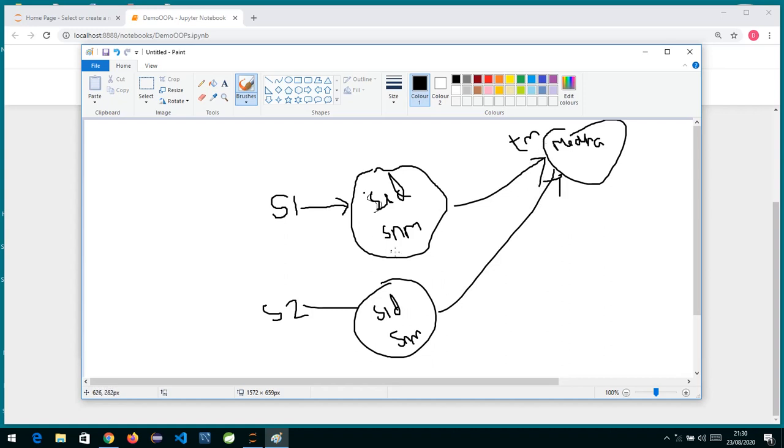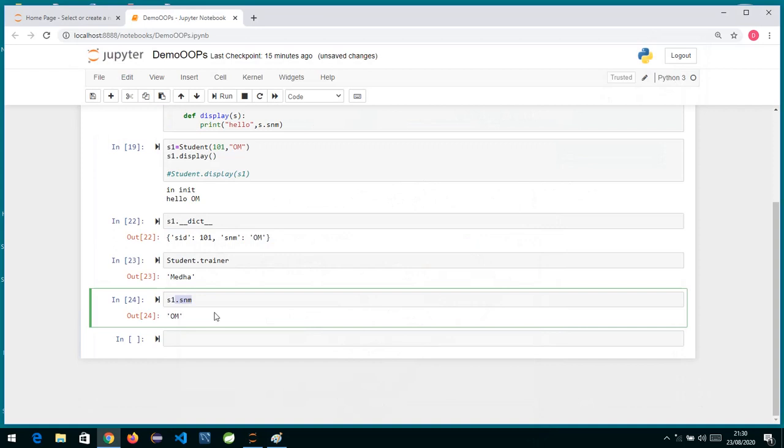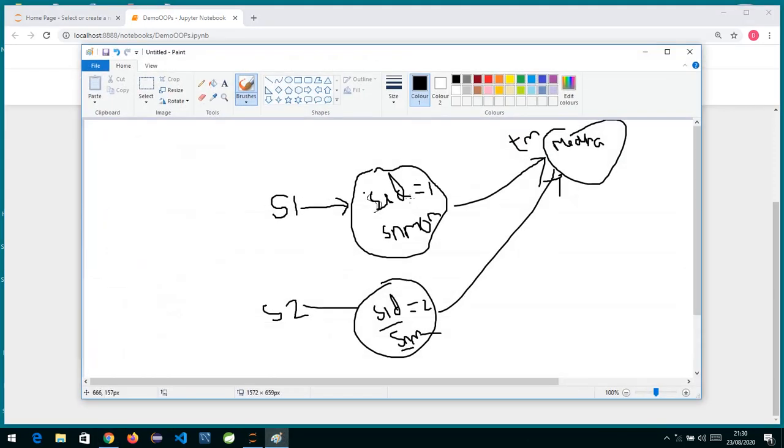Okay, so instance variable, because this name will be, suppose his ID is 1, his ID is 2, and suppose his name is Om and his name is Raj. So these two, SID and SName, are instance variables, whereas trainer name here is a static variable. To refer to an instance variable, for example this SID, you will say S1 dot SID.